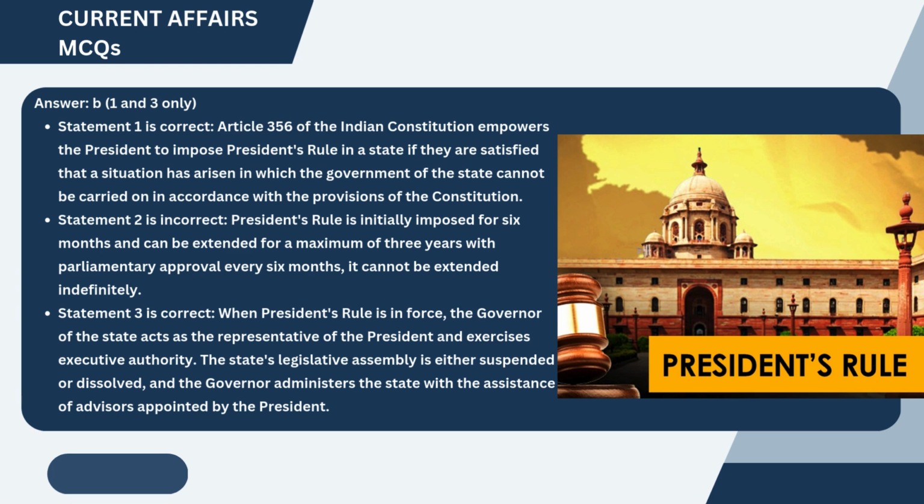President's rule is initially imposed for 6 months and can be extended for a maximum of 3 years with parliamentary approval every 6 months. It cannot be extended indefinitely. Statement 3 is correct. When President's rule is in force, the governor of the state acts as the representative of the President and exercises executive authority.